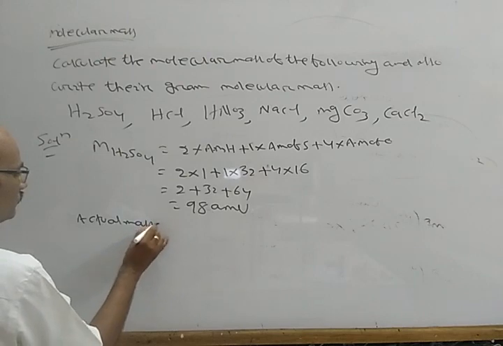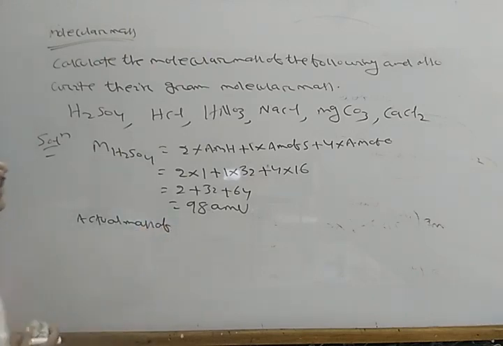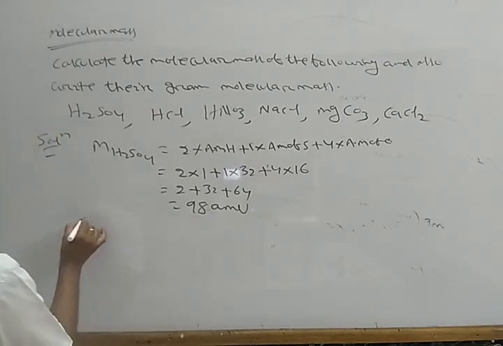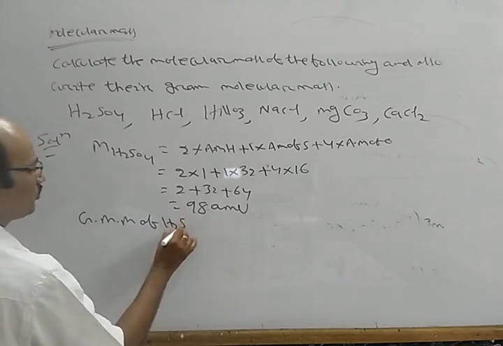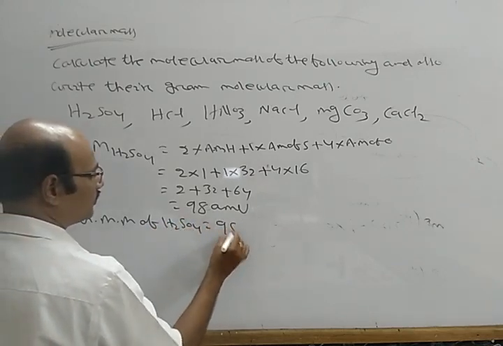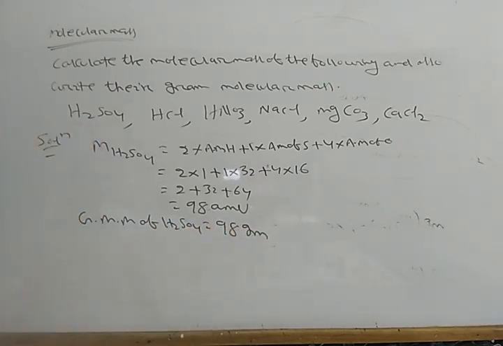Now the actual mass and also the gram molecular mass. So the gram molecular mass of H2SO4 equals 98 gram.